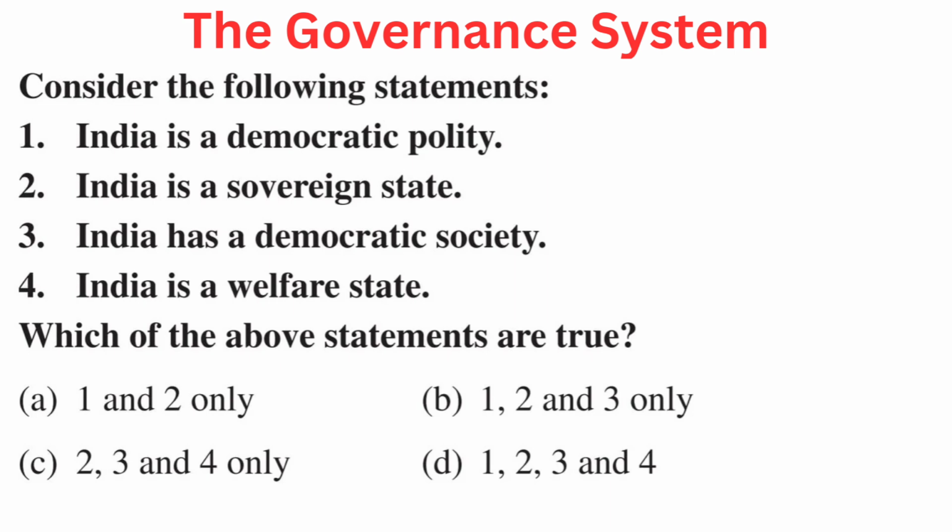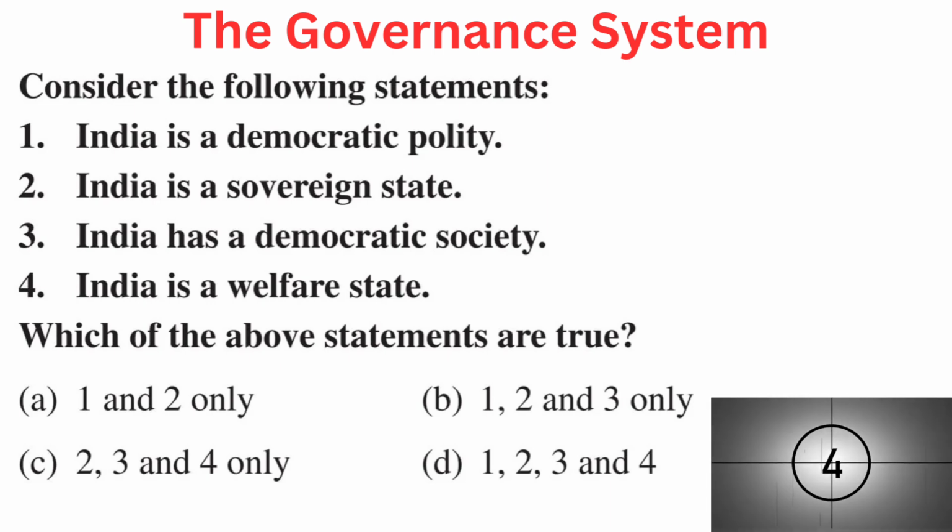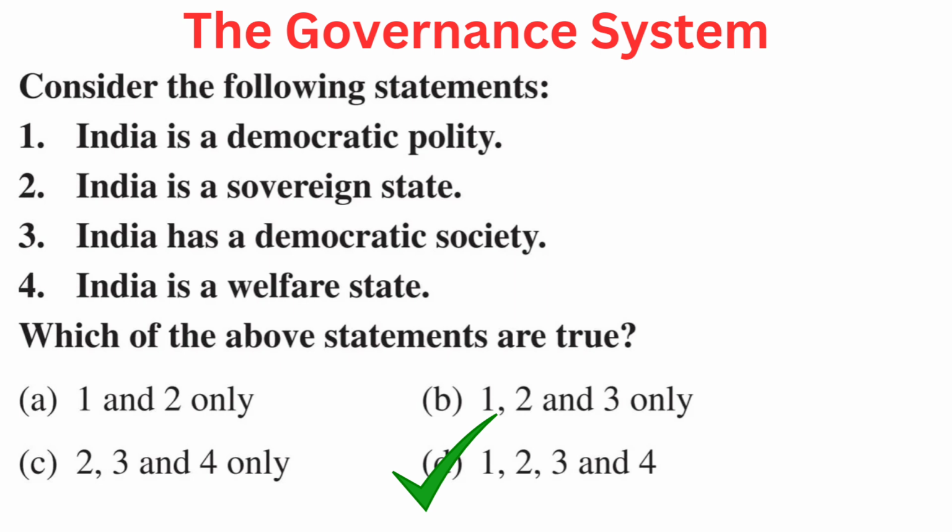Your options are A. 1 and 2 only, B. 1, 2 and 3 only, C. 2, 3 and 4 only, or D. 1, 2, 3 and 4. Right answer is D. 1, 2, 3 and 4. India is a democratic polity, India is a sovereign state, India has a democratic society, and India is a welfare state.